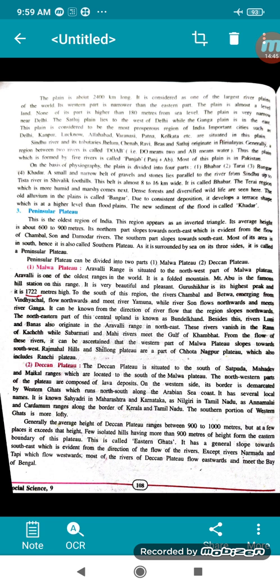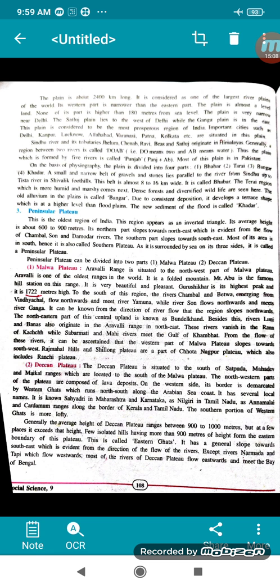Now comes the Deccan Plateau. The Deccan is situated to the south of the Satpura ranges, okay, Mahadev and Maikal ranges, which are located to the south of Malwa Plateau. Mahadev and Maikal ranges, these are the names of the mountain ranges which are in the Malwa Plateau. And Malwa Plateau is in the south of Satpura.